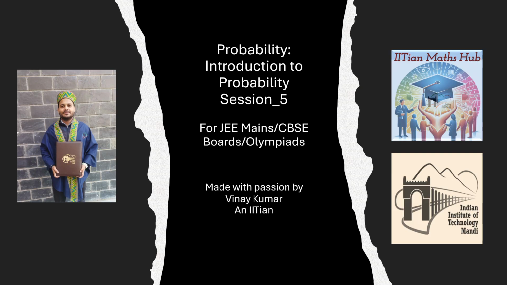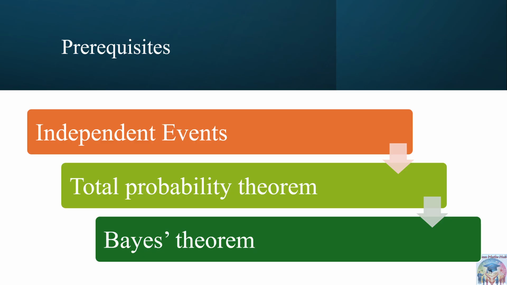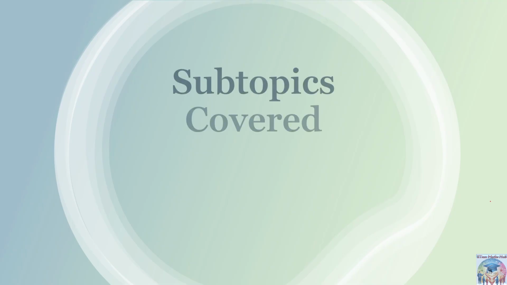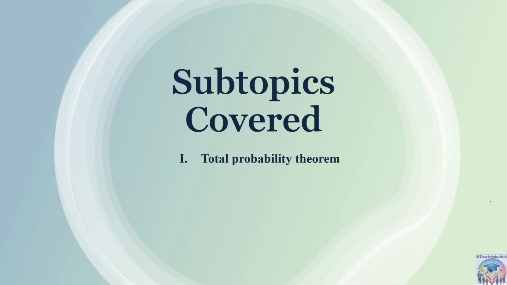Till now, in this probability session, we have discussed independent events, the PYQs related to that also, and then the total probability theorem. Then we discussed the Bayes theorem. Bayes theorem is a really important topic based on which we will be doing some questions here and in this session also. But specifically in today's session, we will be covering the total probability theorem, and then next the inverse probability theorem, which is also part of the Bayes theorem only.